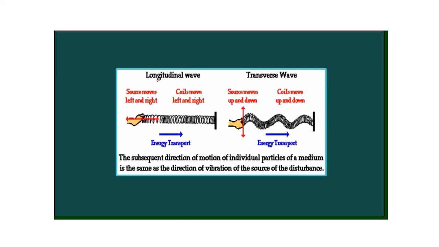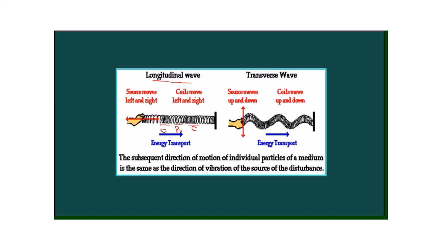The first one produces a longitudinal wave in the spring, and you can see clearly the regions of compressions that are produced, and this one is a region of rarefaction. So consecutive regions of compression and rarefaction are produced. Why is that so? Because it is a longitudinal wave.